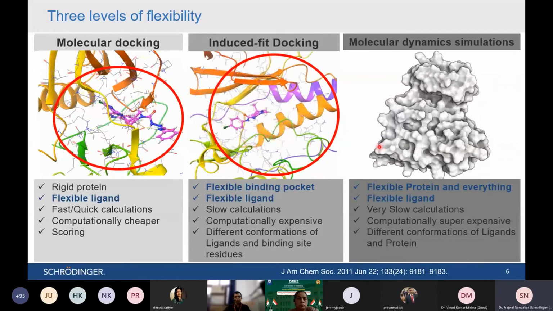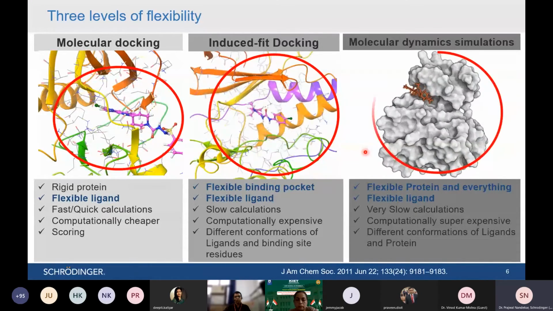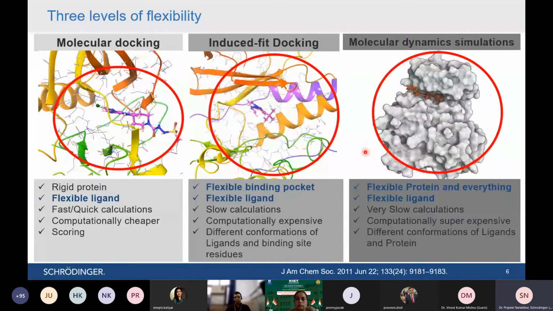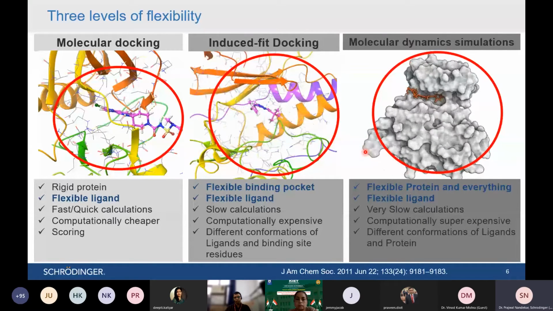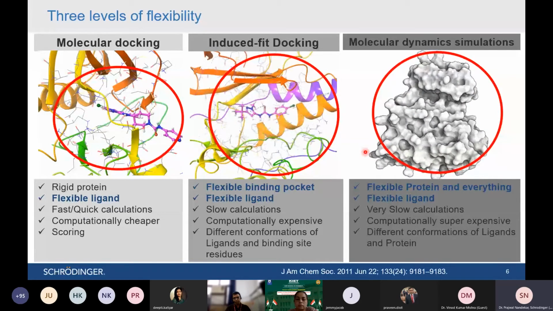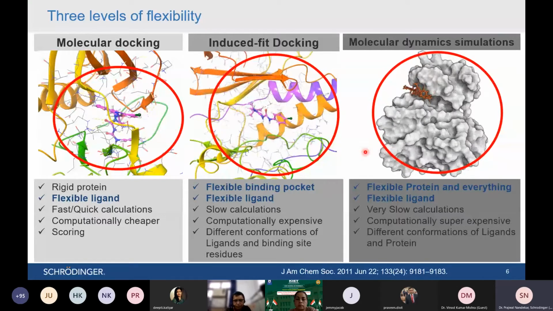Then comes the highest level of molecular modeling, which is nothing but molecular dynamic simulations, in which we try to simulate the actual experimental conditions like temperature, pressure, ionic strength, pH conditions, how much it is solvated, and which solvent we have used.